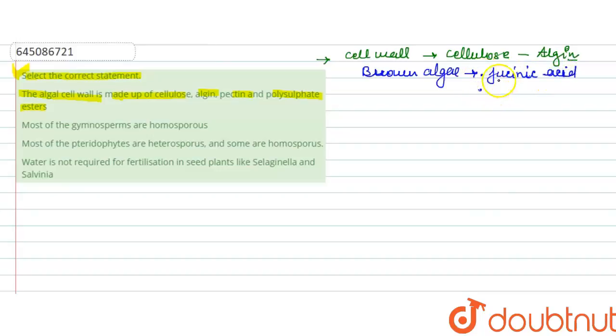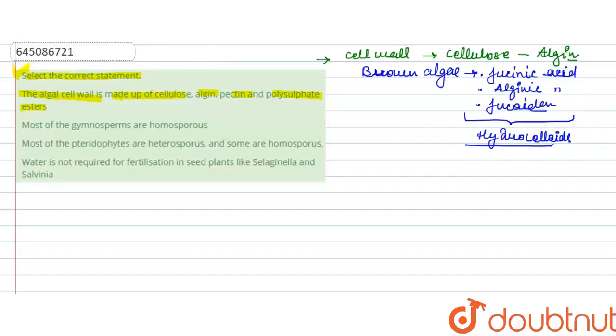Secondly, they have alginic acid, and also fucoidin are present in the cell wall of brown algae, and collectively they are termed as hydrocolloids. So this is about the brown algae.